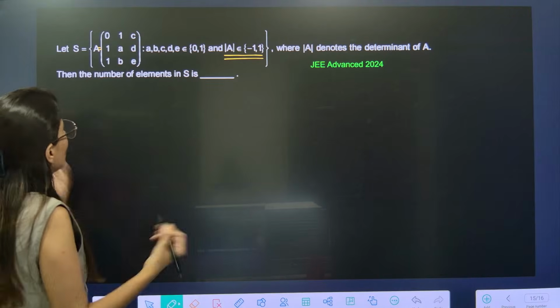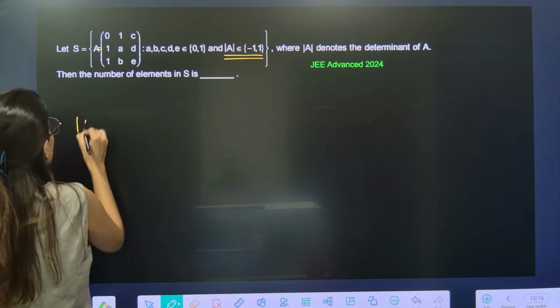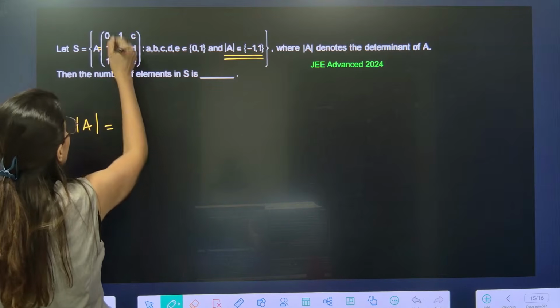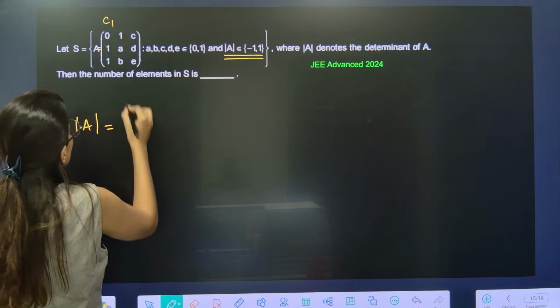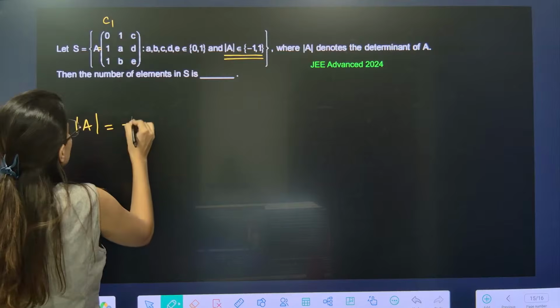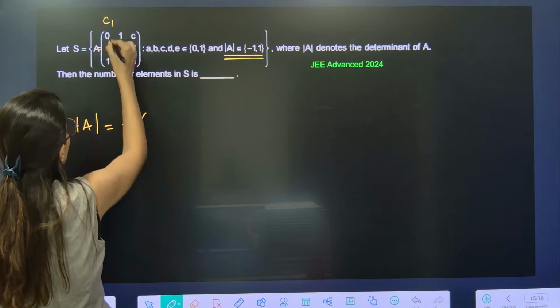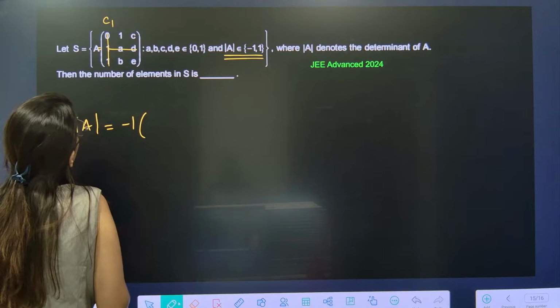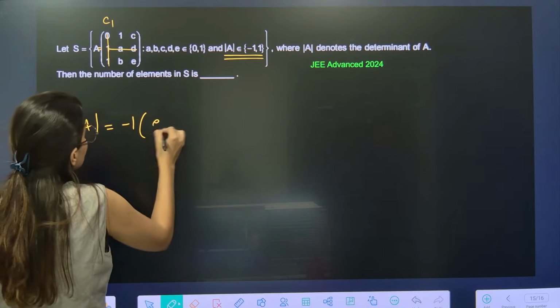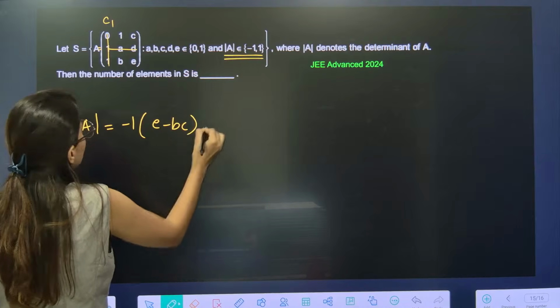So the very first obvious choice is calculate determinant A. So I am calculating along column number 1. So this is, again 0 is gone, so minus 1, minus BC. Plus 1.